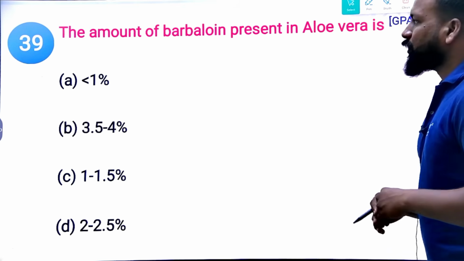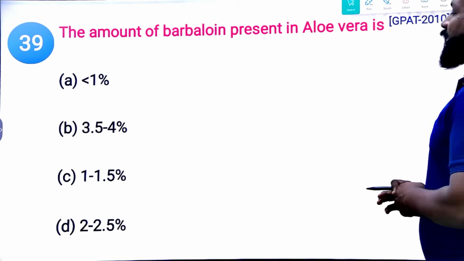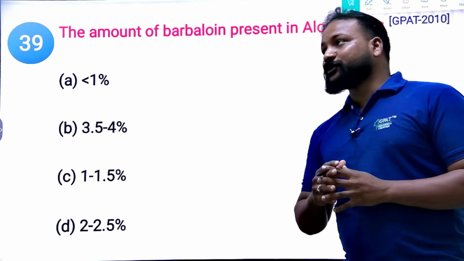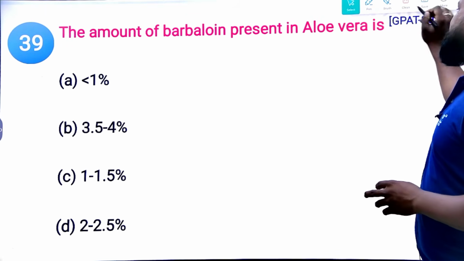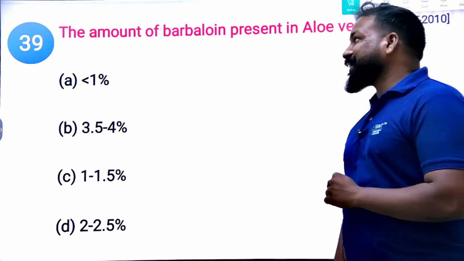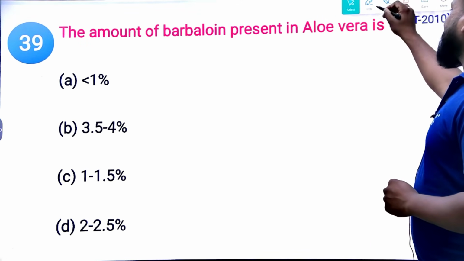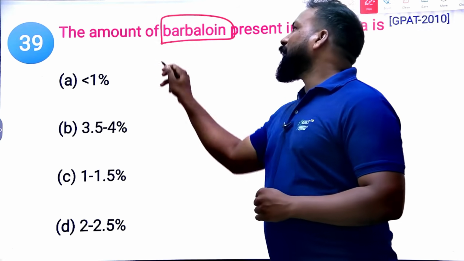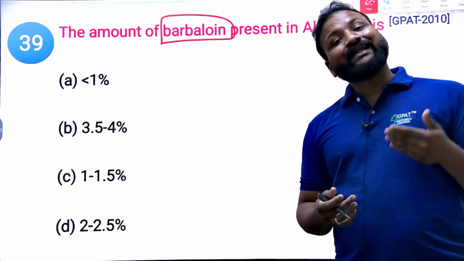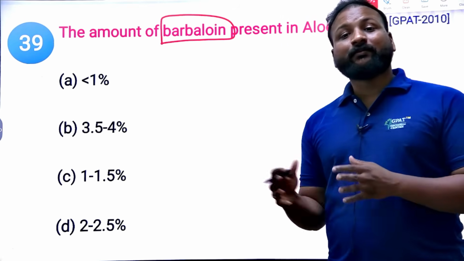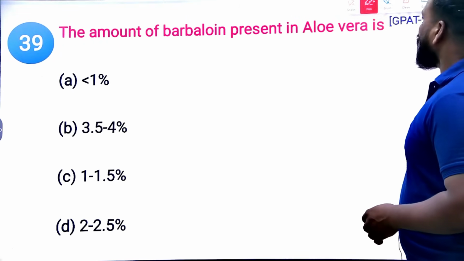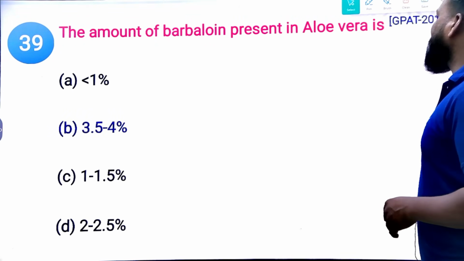Next question. Amount of barbaloin present in aloe vera. Clear? So in the aloe vera, try to remember only one thing. In the 2010 question, it is 3.5 to 4%. 3.5 to 4% is present in the aloe vera. Aloe has other chemicals like aloe-emodin, barbaloin, isobarbaloin. But among all these, barbaloin has a good concentration, that is 3.5 to 4%. Clear? 3.5 to 4%.